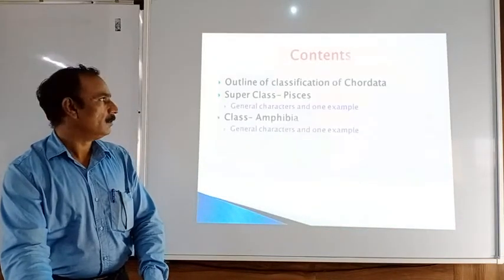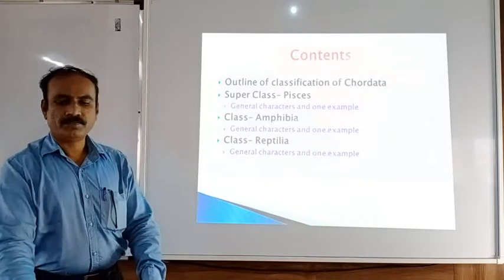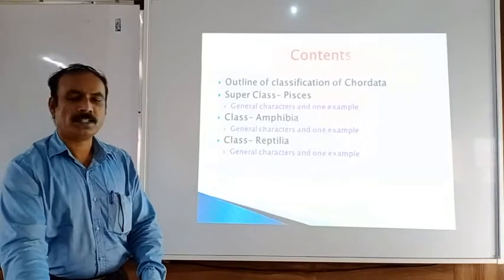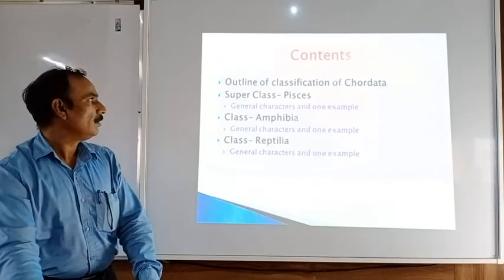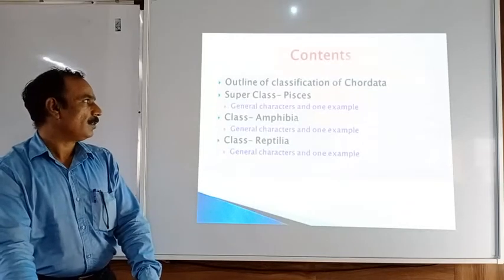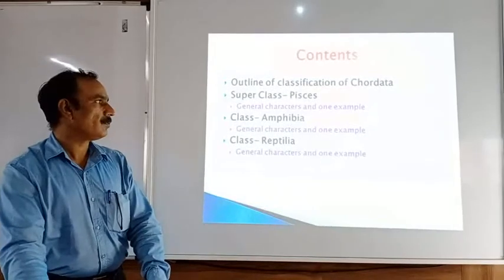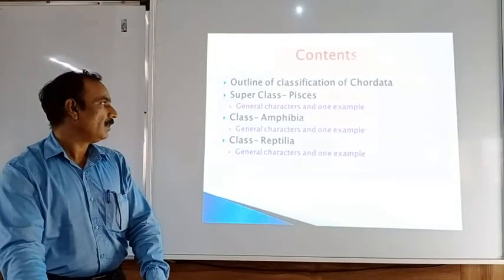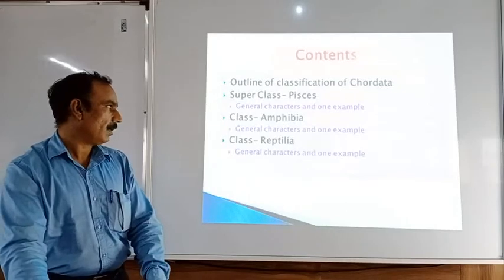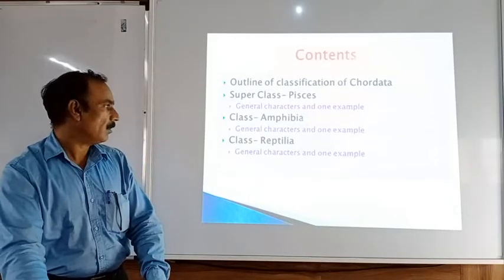This is about the content of this lecture. In this lecture, we are going to learn about the outline of classification of the chordates, then superclass Pisces. In the superclass Pisces, we will learn general characters and one example. Then class Amphibia. In this class also, we will discuss the general characters and one example.